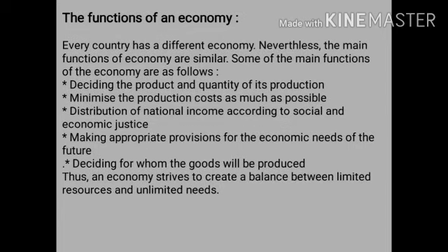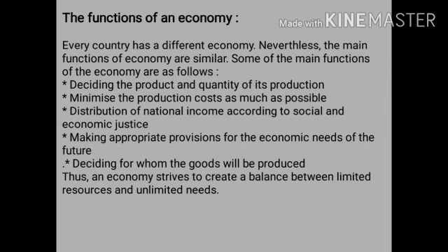The second function of an economy is to minimize the production cost as much as possible. If the price of a product is very high, the people will not purchase the product, but at the same time, because the people are not purchasing the product, the manufacturer cannot reduce the cost of the product. Then he would face a loss.